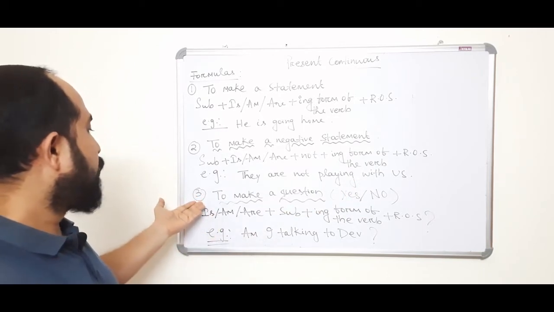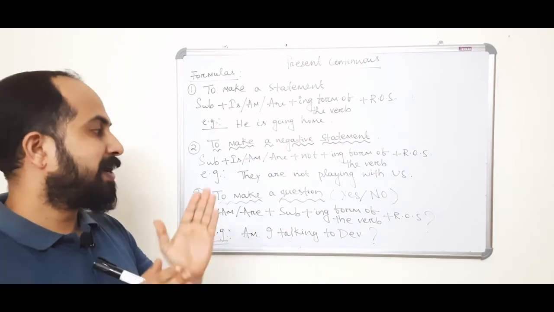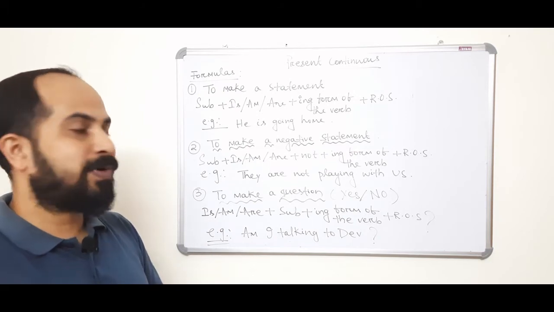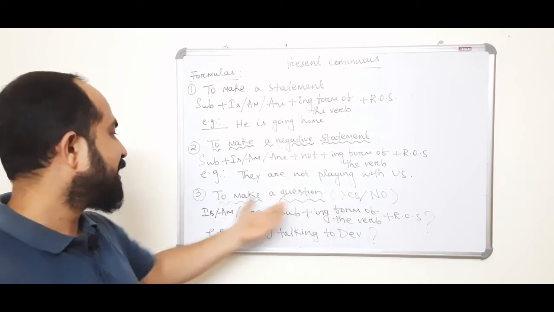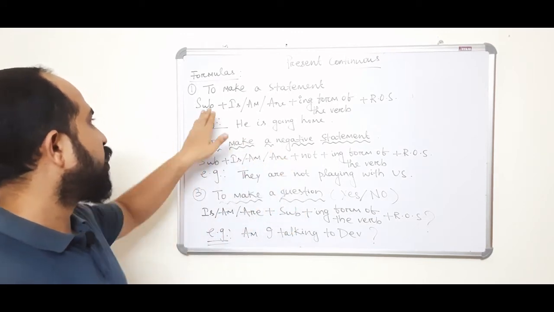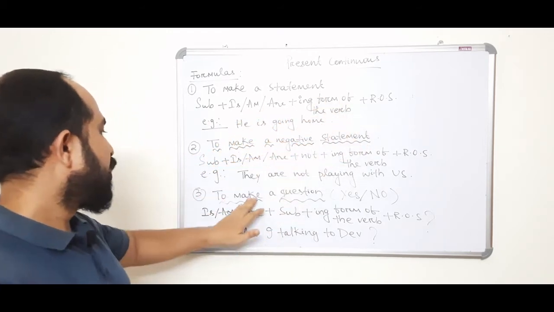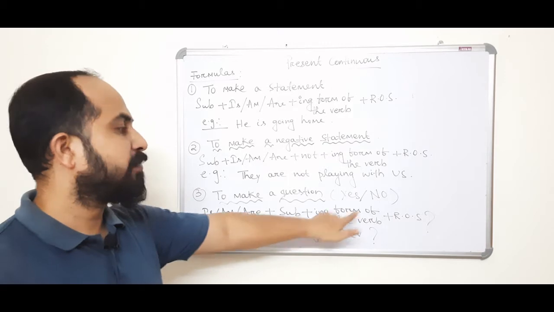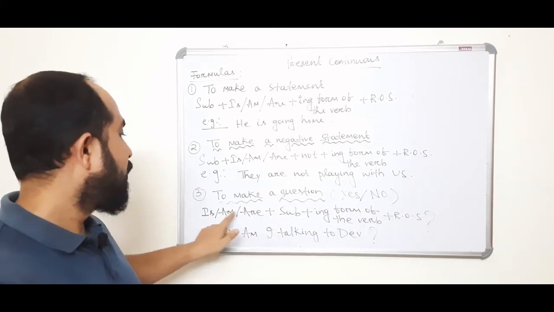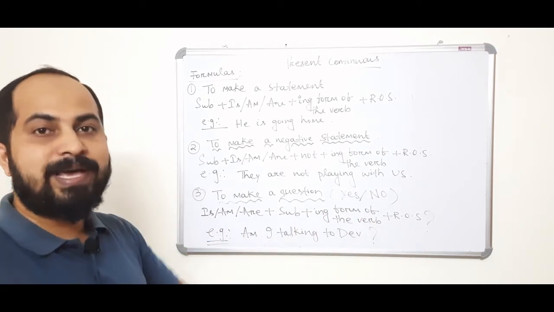Okay. Formula number 3, to make a question. There are two types of questions we ask: one is a yes or no question and the other is a WH question. Let's see the yes or no question first. When you make a question, take the auxiliary verb before the subject. Normal statement: subject, auxiliary verb, main verb, rest of the sentence. Question: auxiliary verb, subject, main verb plus rest of the sentence. So, am I talking to Dev? Am, subject I, main verb talking to Dev.